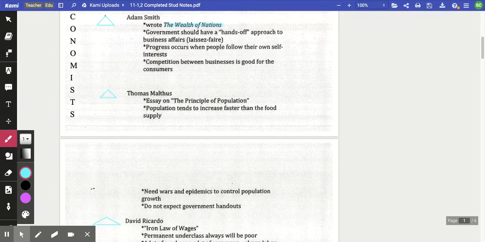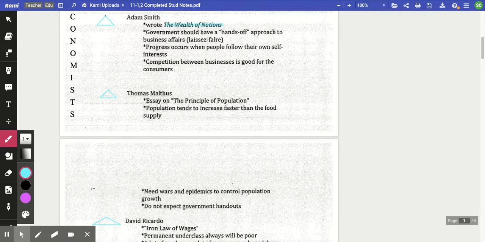Now, Malthus, another economist, and his ideas, when we look at Malthus and Ricardo, they have theories that can back up Adam Smith and kind of explain why there is a little bit of negativity that's coming out of this capitalist system.